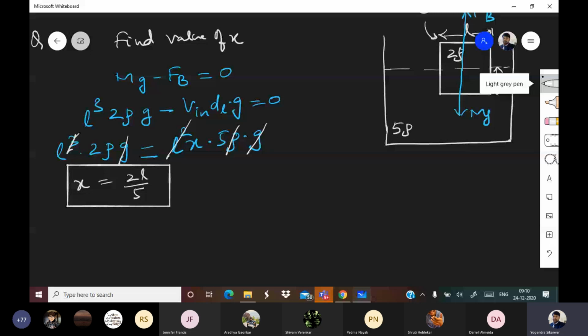Now how much is Fb? That is volume inside into density of liquid into g. Volume inside is how much? L square into X. Density of liquid is how much? 5 rho. g is how much? g. Then this g got cancelled, this rho got cancelled, L square got cancelled. Okay.